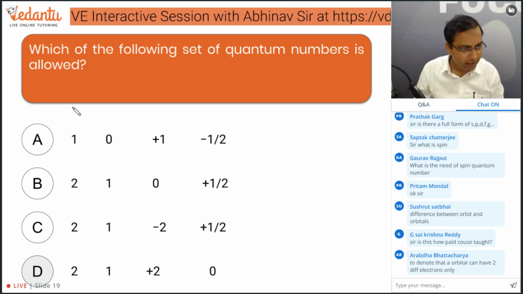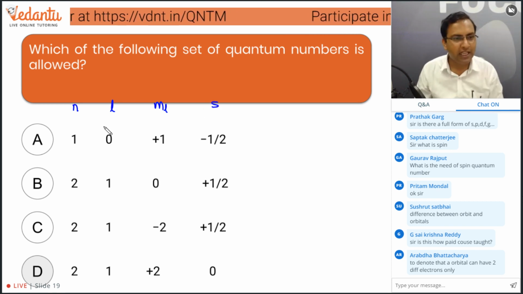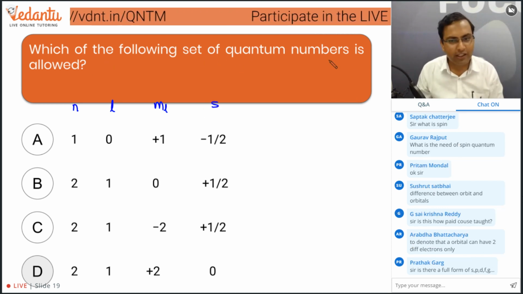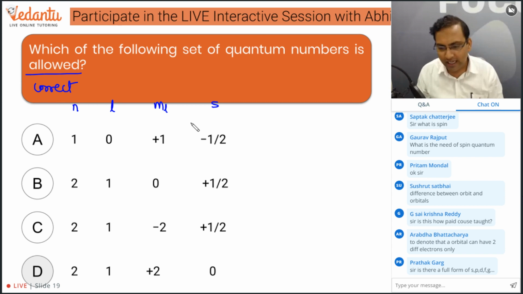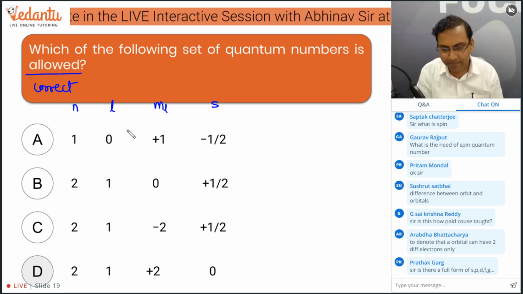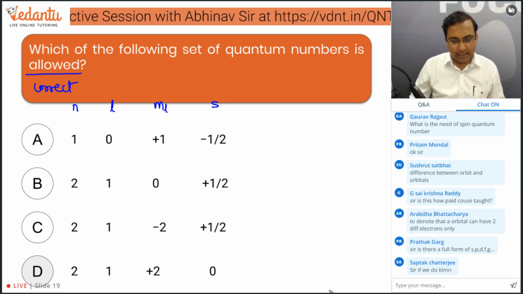Okay. So here is another question based on what we have done till now. So this is the value of n, this is the value of l, this is the value of ml, and this is the value of spin quantum number. तो आपको बताना है which of the following set of quantum numbers is allowed, यानी कौन सा इसमें से करेक्ट है. ठीक है, कौन सा इसमें से करेक्ट है. Okay, and your time starts now.